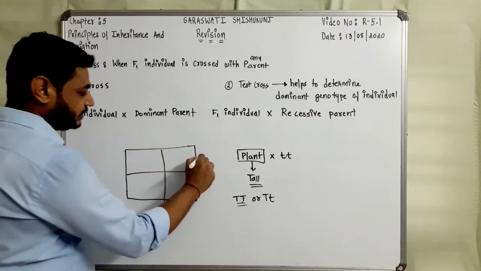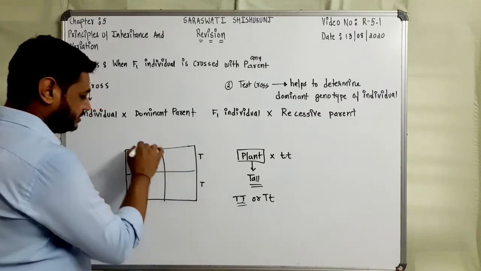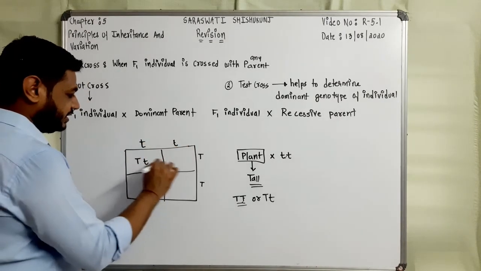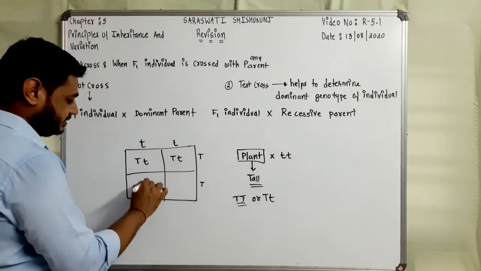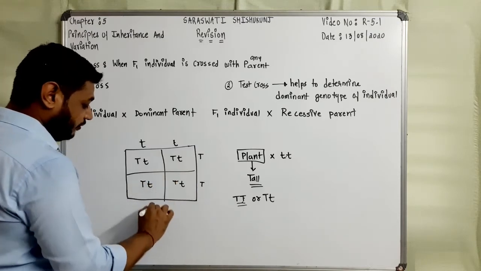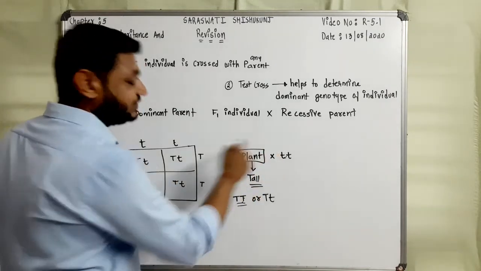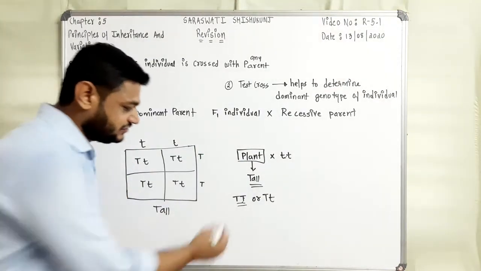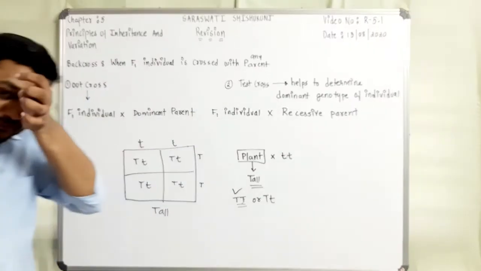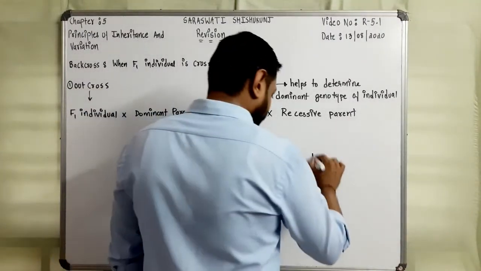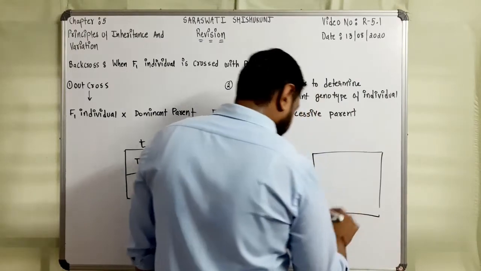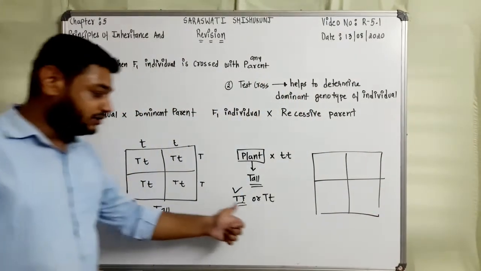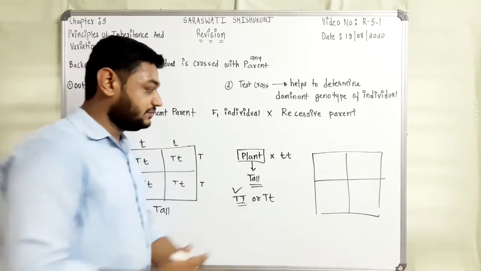Then capital T, small t. So we get all the plants tall. If all plants, when you cross the plant with the recessive parent, if all plants are tall, then the genotype is this. If you are getting F2 like this 50-50, then the plants are not homozygous tall. Plants will be heterozygous tall.